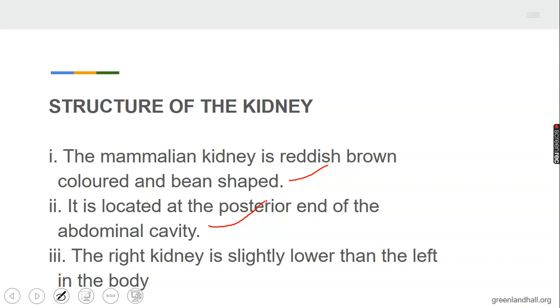Now, one thing is this. Some of us don't know that the position of the kidney differs between the left and the right kidney. One is higher than the other. The right kidney is slightly lower than the left kidney in the body. When you look at the diagram very well, you see it's a little bit lower than the left. And that is the way it should be when we have to do the diagram.